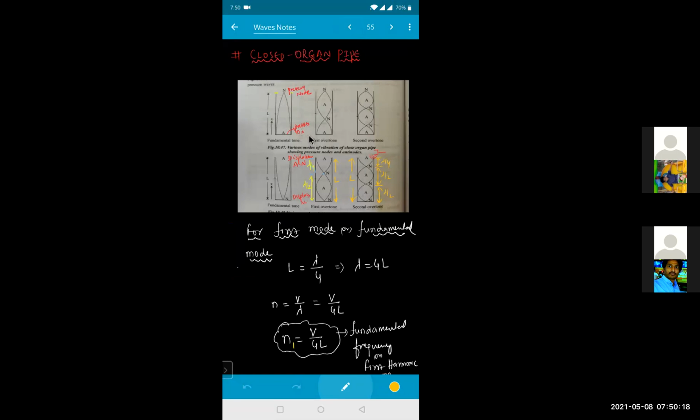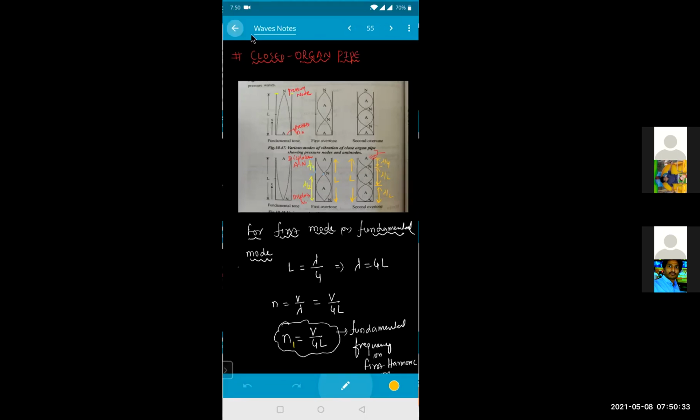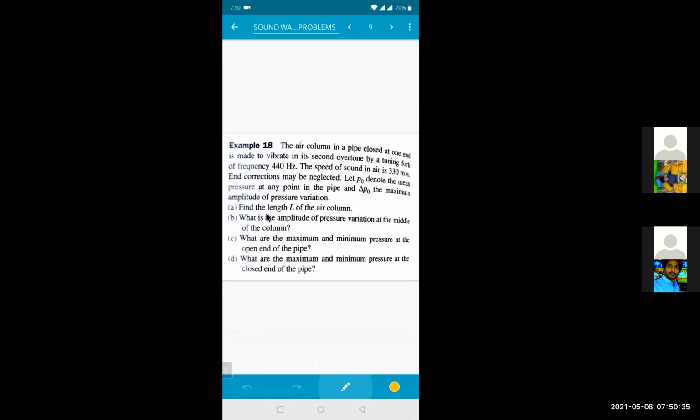That means the pressure variation, the pressure amplitude in the standing wave along the length of the column, with x equal to 0 at its open end. At open end, if I am taking, we are getting pressure node. And at the closed end, we are getting the pressure antinode. So let us try to go to the question. What the question is telling is, the air column of a pipe is open at one end and is made to vibrate in its second overtone by a tuning fork.